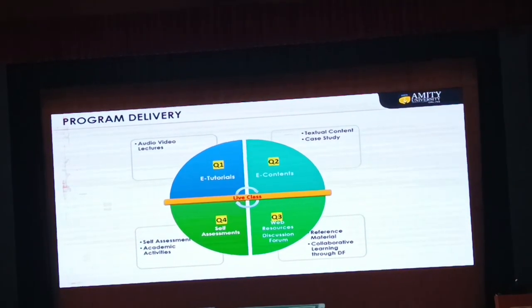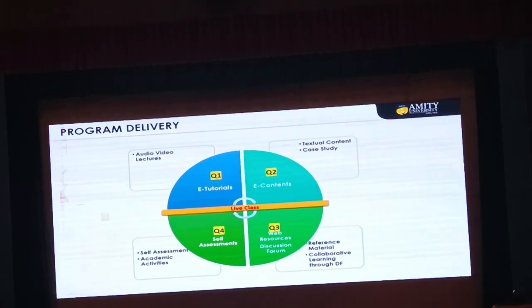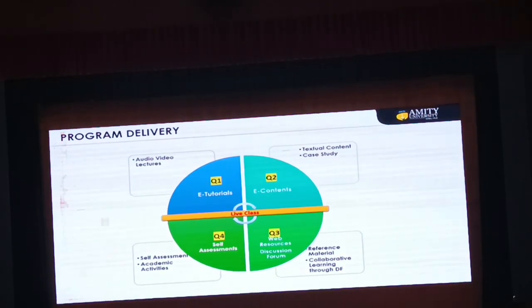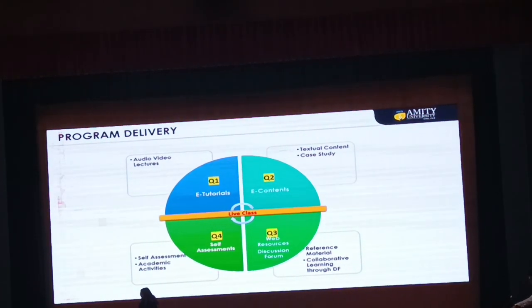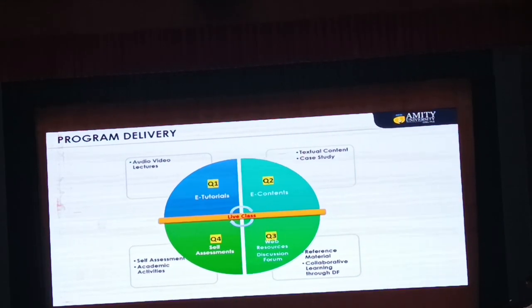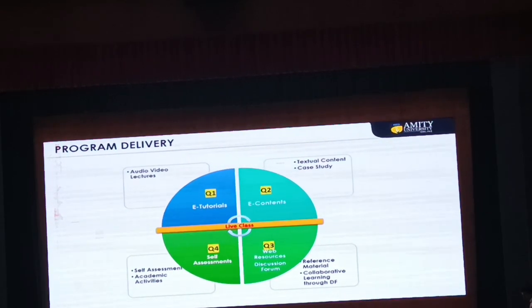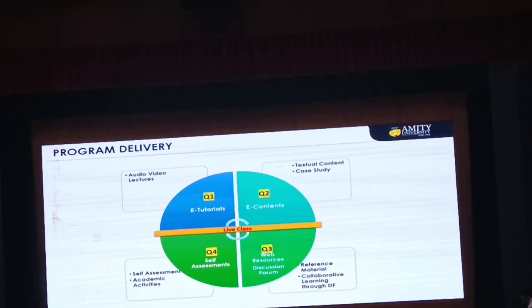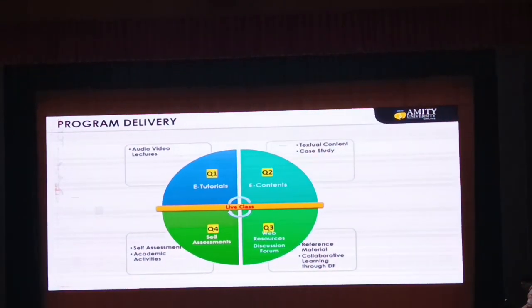So when we talk about moving ahead, the quadrant third, which is talking about the reference material, here you can see the self-assess reference material and collaborative learning through PDF also. When we talk about reference material, it is also very important to have current information about your program, about your content. For this, we also provide some web resources to you. You can easily click on those web resources, where you can find in your content only your subtopic, where you will see the audio lectures.